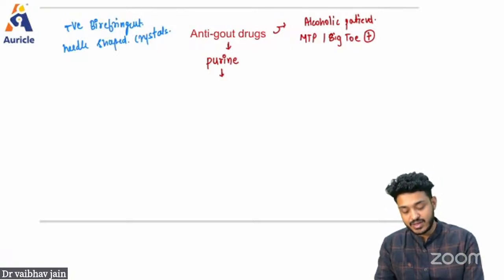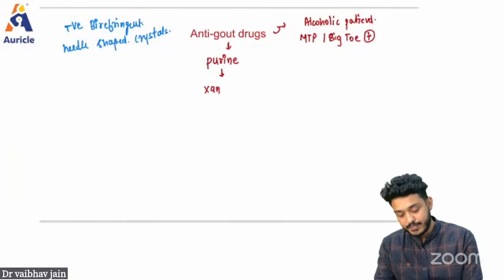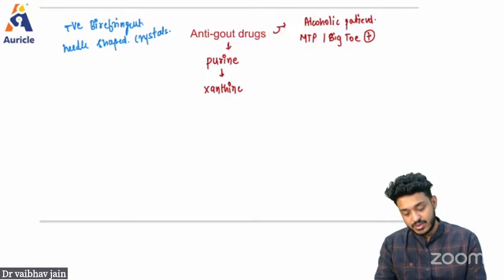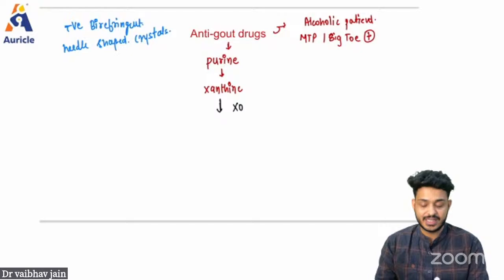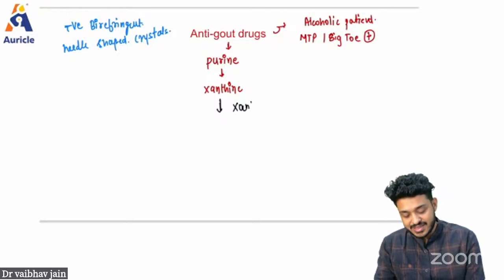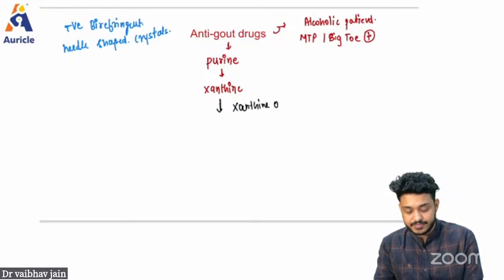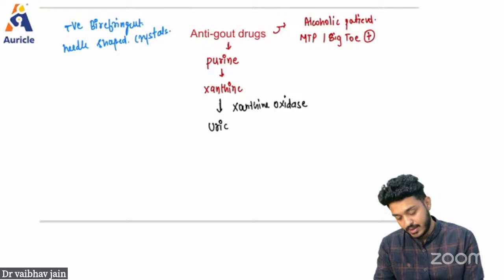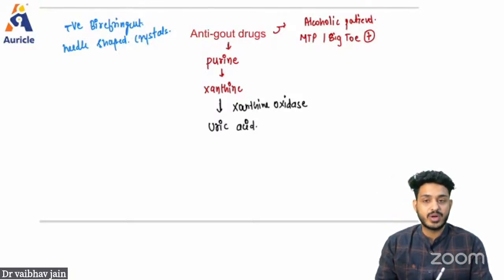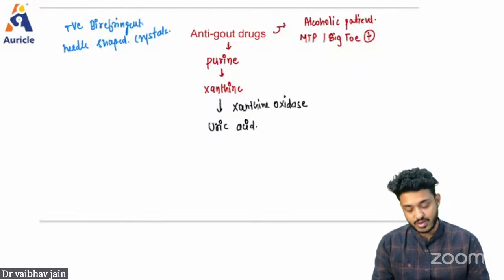These purines are going to make xanthine. This xanthine will be acted upon by an enzyme, xanthine oxidase. The name of the enzyme is xanthine oxidase. And this xanthine oxidase is going to make uric acid. Now this uric acid, which is going to get accumulated in the body, this is known as gout.